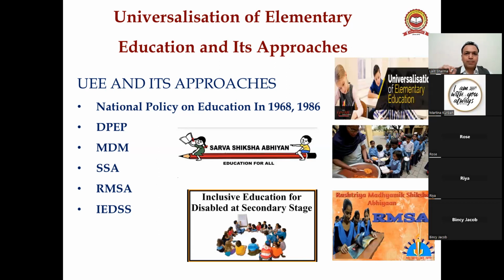In order to fulfill the aims of universalization of elementary education, the midday meal scheme also, Sarva Shiksha Abhiyan also, RMSA talks about providing secondary education to all the children after completing elementary education, and IEDSS, right guys?